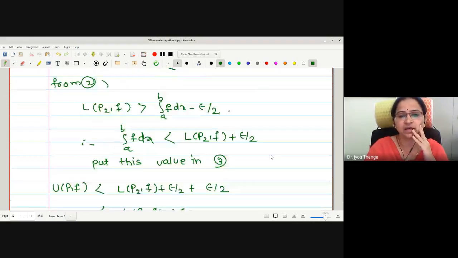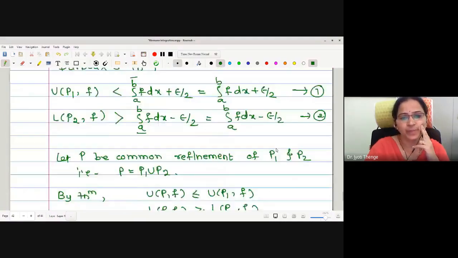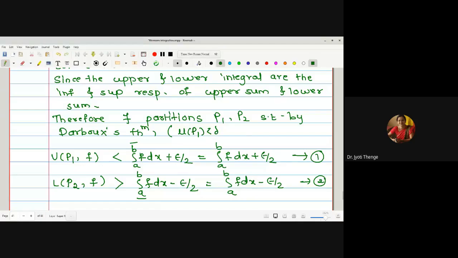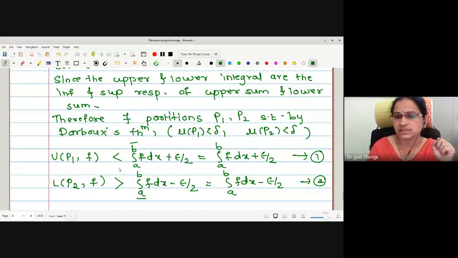Okay, let us repeat what we have done. To use the Darboux theorem, we have norm P1 less than delta. Similarly, norm P2 is also less than delta.